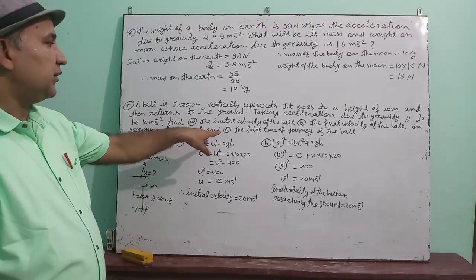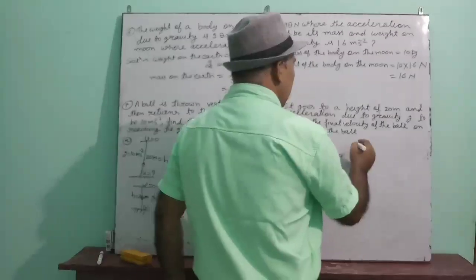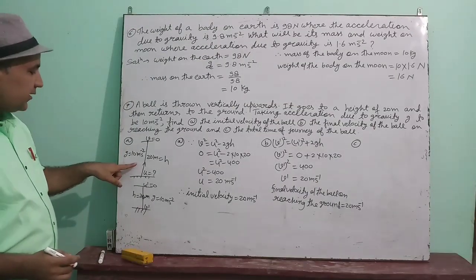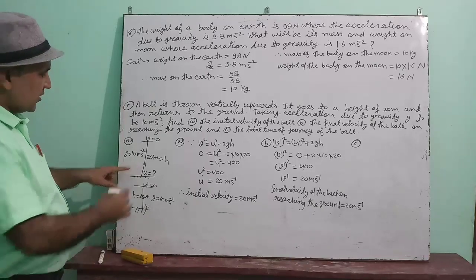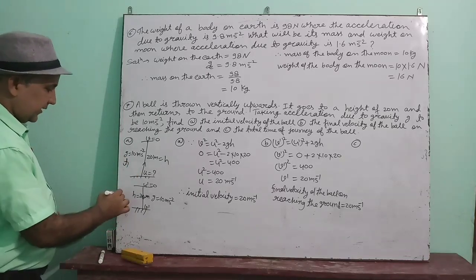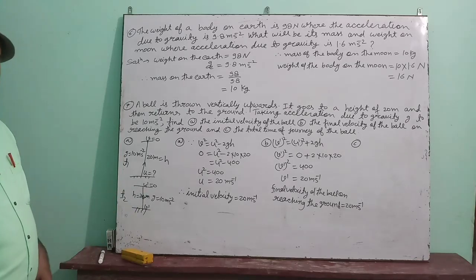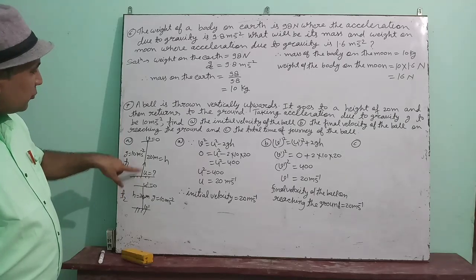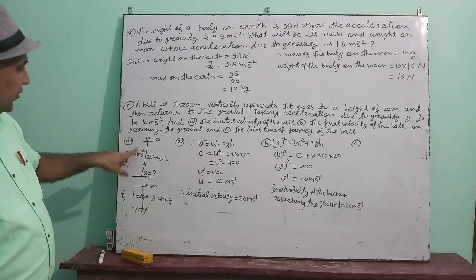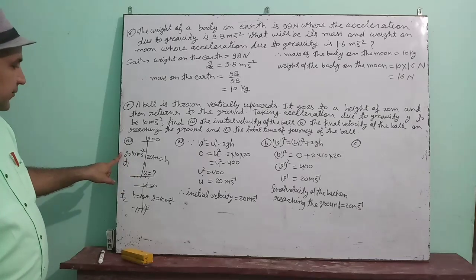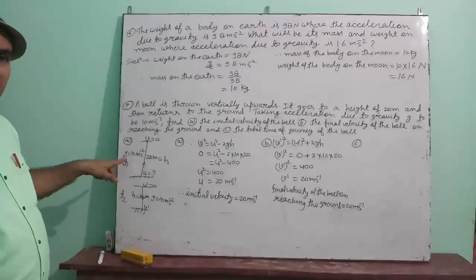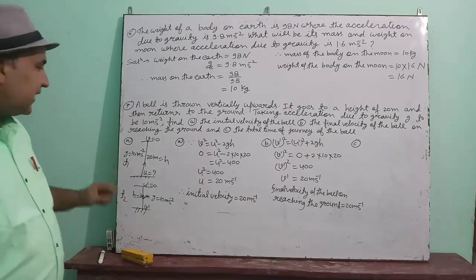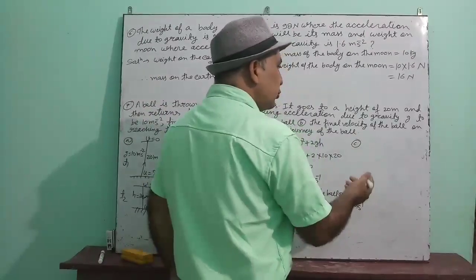Now the third, the total time of journey of the ball. Now see, what will be the total time? See here, in the first case, suppose the time is t1. In the second case, suppose the time is t2. So first, from ground to 20 meter height, we have V, U, T and G. From here we can find the value, right? V is equal to U plus GT by applying that formula. So you can divide it into two parts.